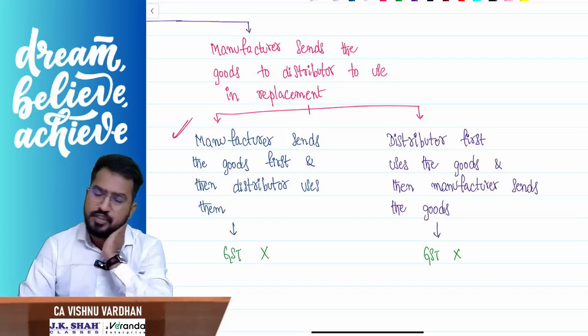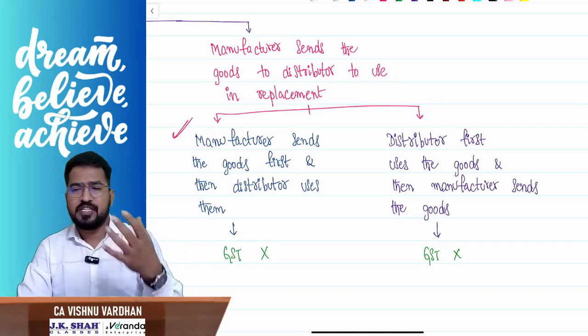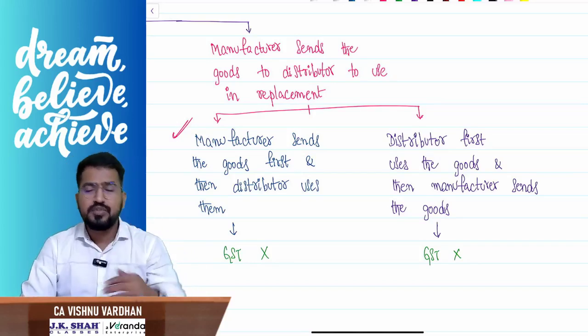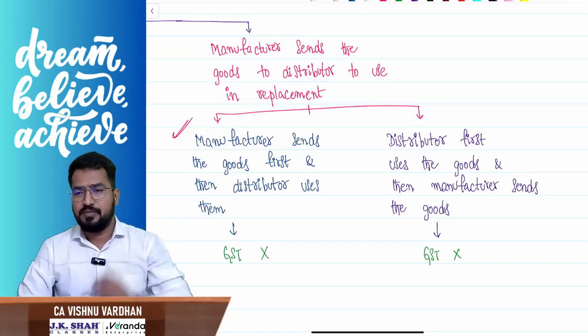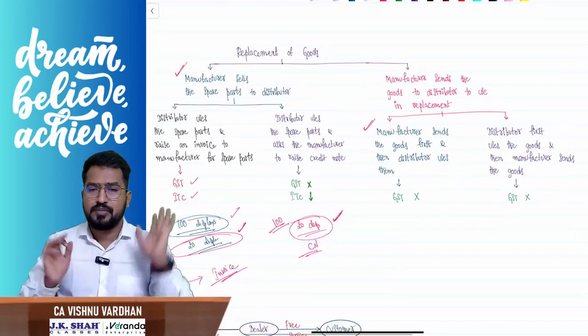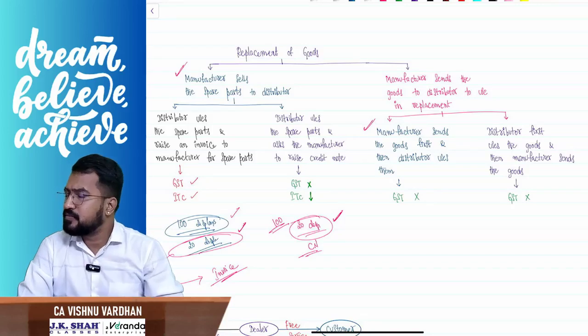Yes, first case, the distributor uses his own goods, whatever he has been purchasing, all that stuff, so invoice implication and credit note implication will be there. Second case, the manufacturer will give goods and the distributor will use the goods, simple. So we have seen different possibilities, four possibilities we have covered. Am I clear, everybody?